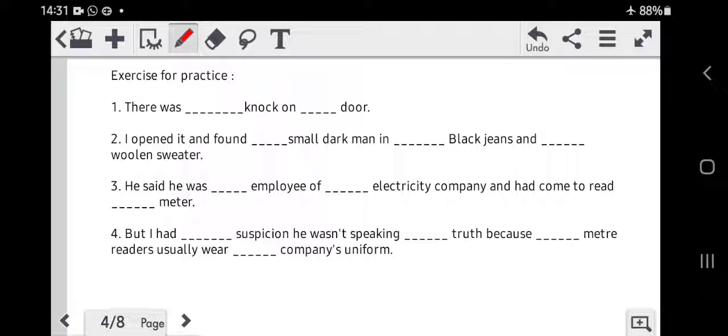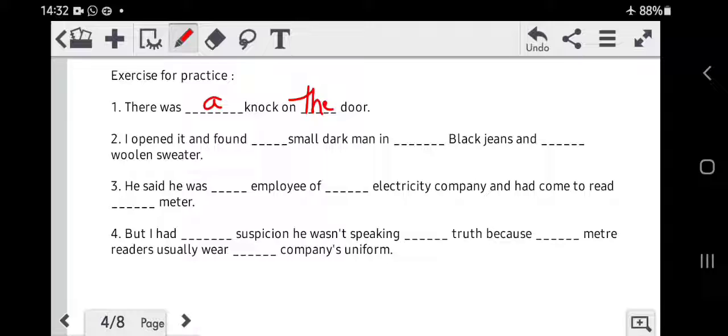There was a knock on the door. When you write this, you say a knock, it means somebody is knocking the door, but you do not know who is knocking the door. So we are talking of someone in general, therefore we've used the article a. There was a knock on the door. Someone was not knocking on a particular door, therefore the door.